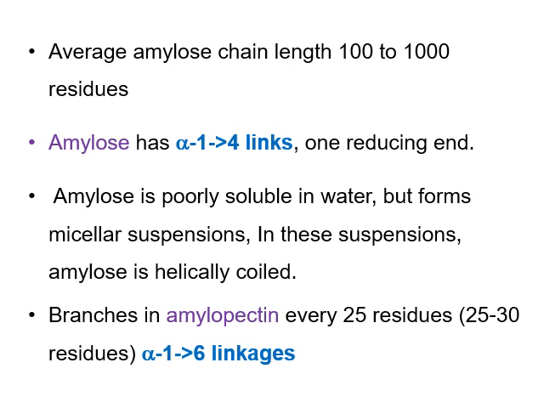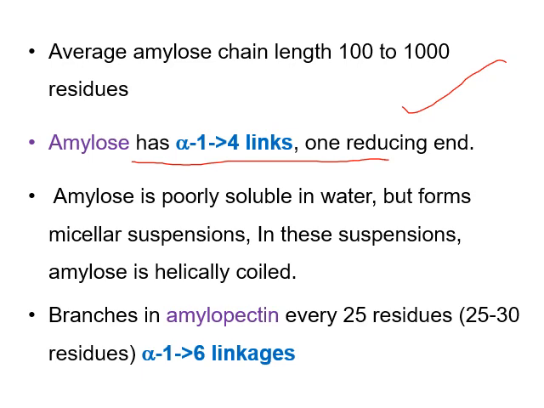Average amylose chain length will be 100 to 1000 residues in a starch molecule, and it has alpha 1,4 linkages, and it has one reducing end in its structure, so that it is a reducing agent. It can reduce other substances. Amylose is poorly soluble in water but forms micellar suspensions. In these suspensions, amylose is helically coiled.